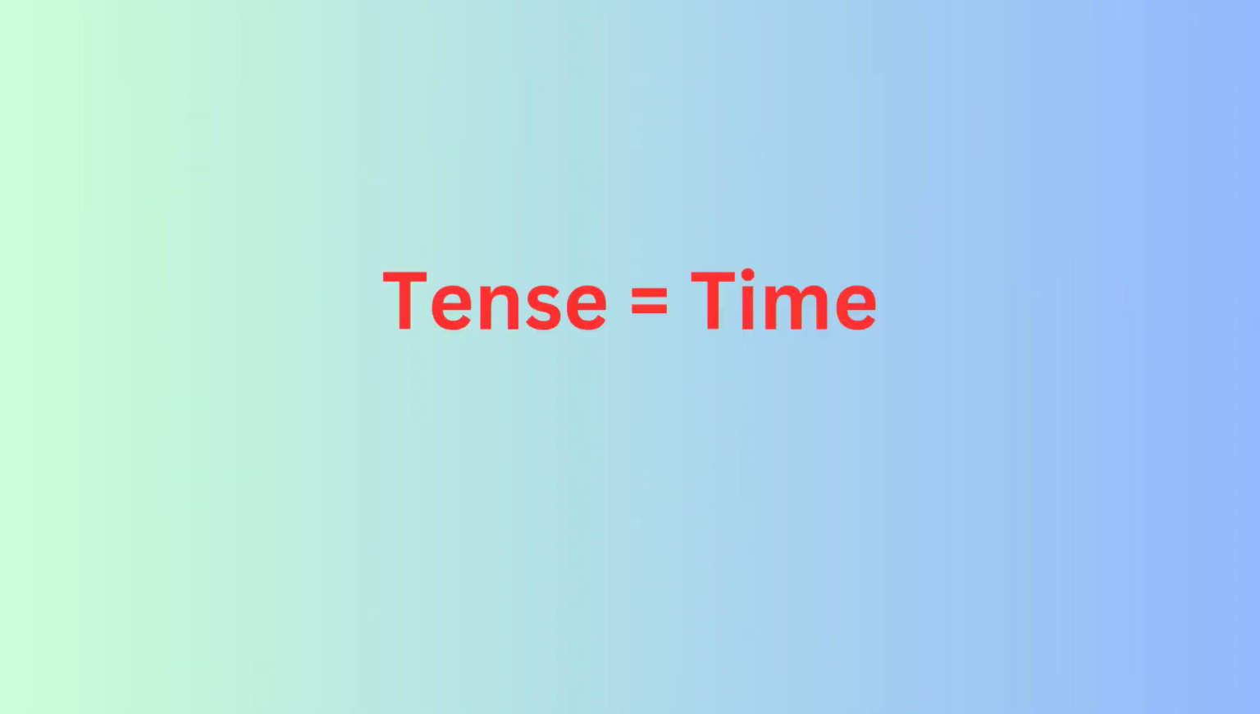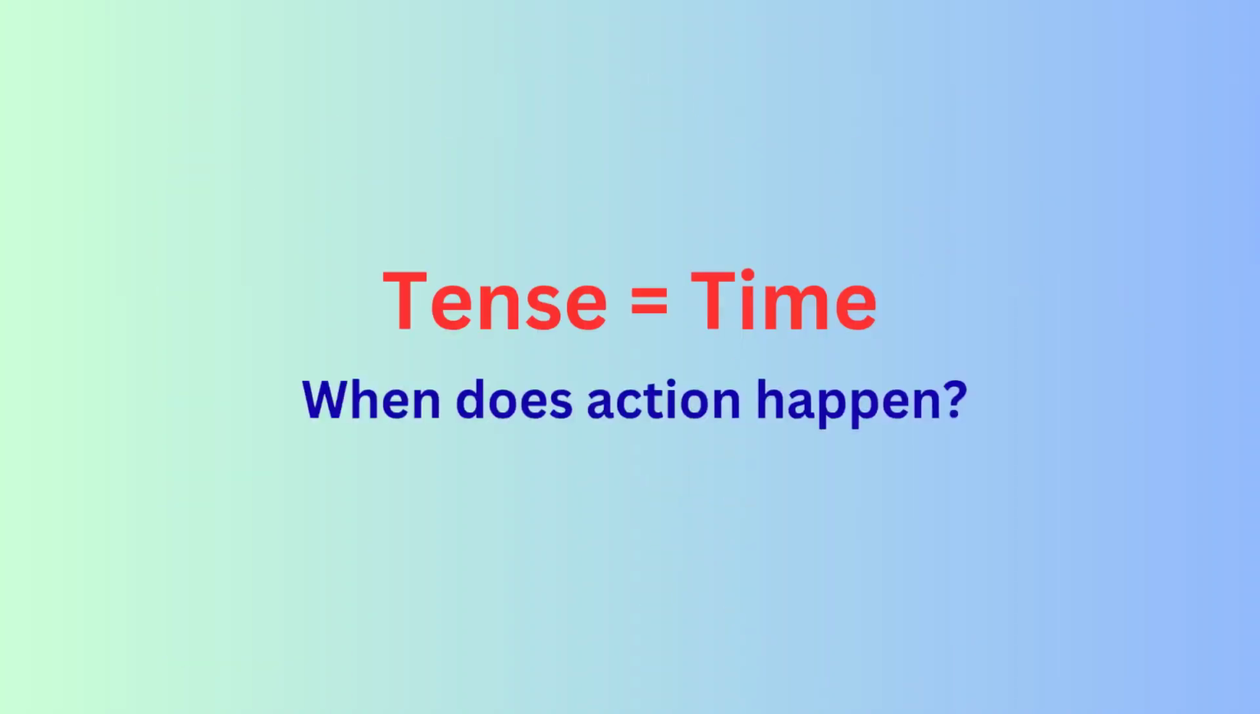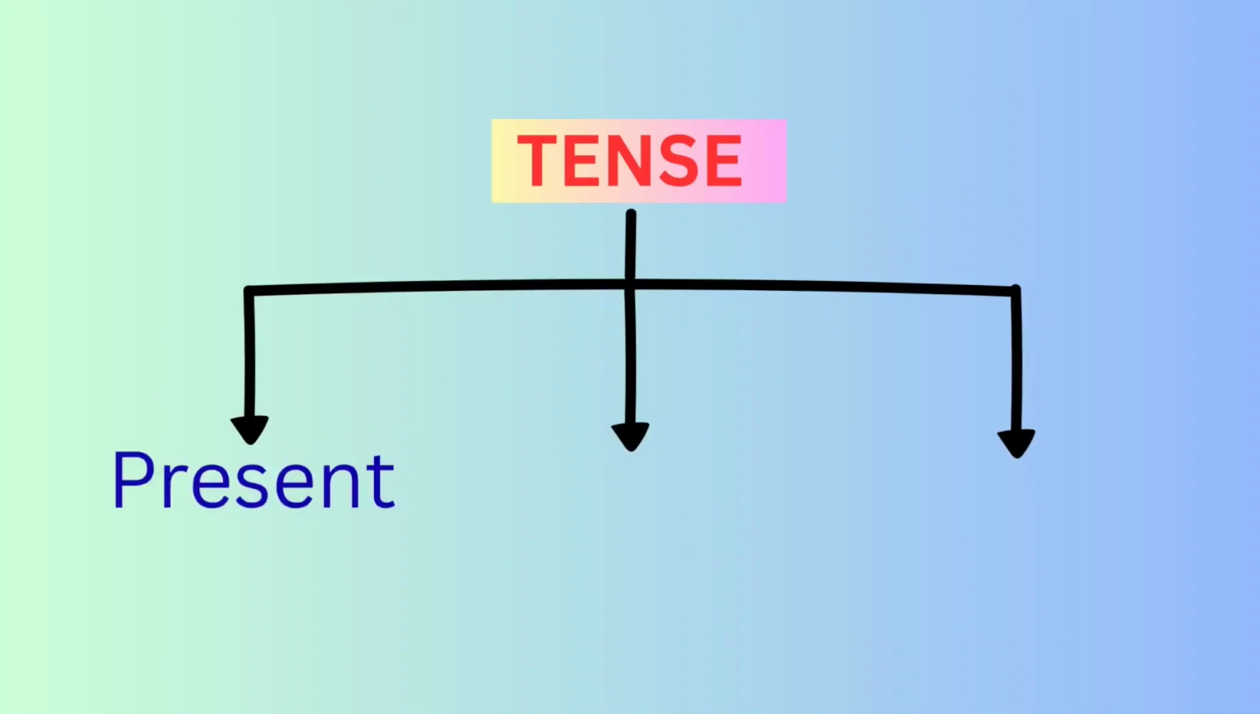What is tense? Tense tells us about time. It shows when an action happens. It can be in the present, in the past, or in the future.